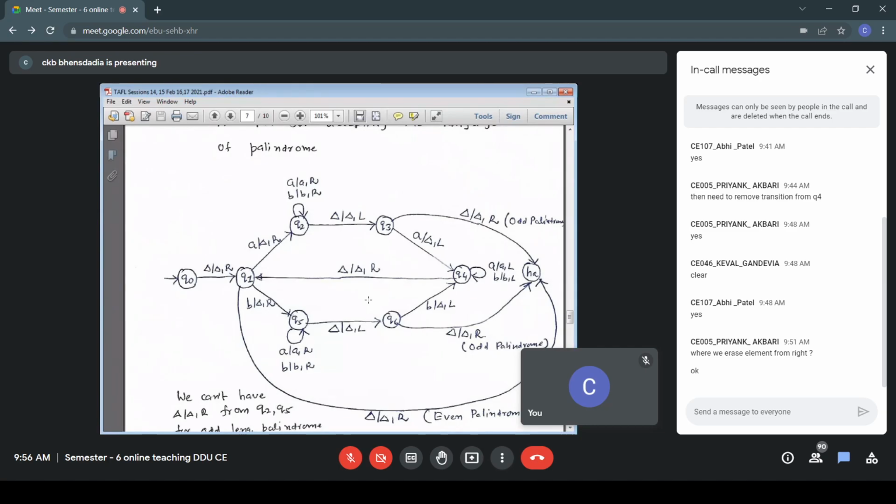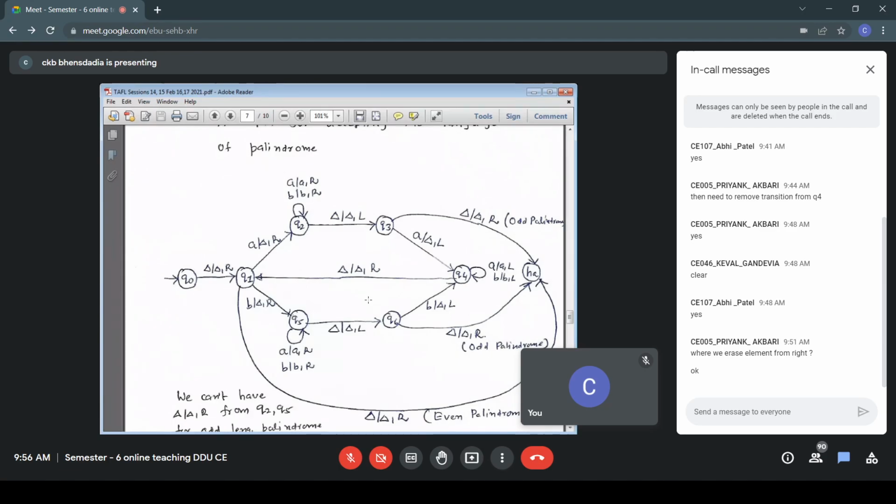So all in between 100 symbols, I skip that. And finally, when I get blank, then I go towards right so that I can start the new iteration. On getting blank, I move R and make a transition to the state Q1 so that I can start my new iteration. Back to state Q1. A from left, A from right, they have matched. Remaining string symbols I need to compare. Back to state Q1, repeat this process.